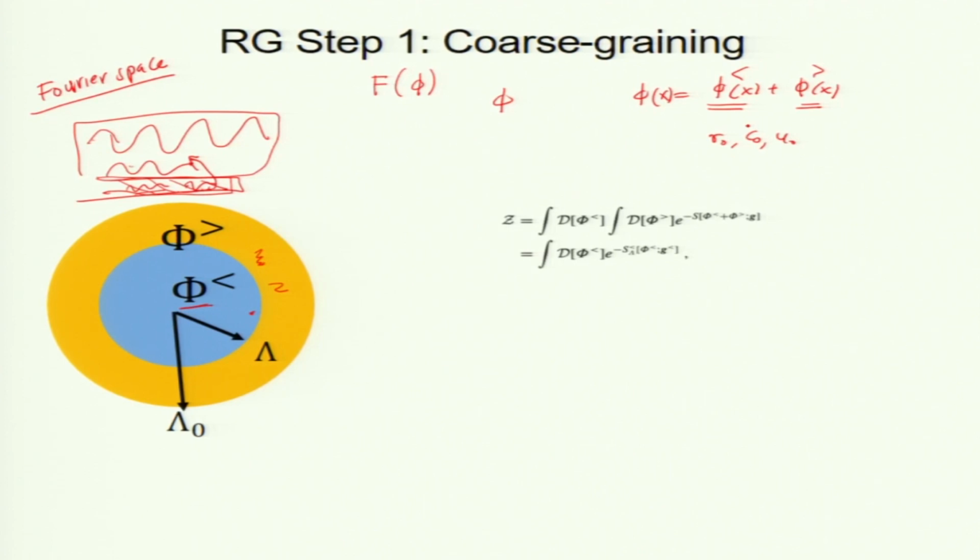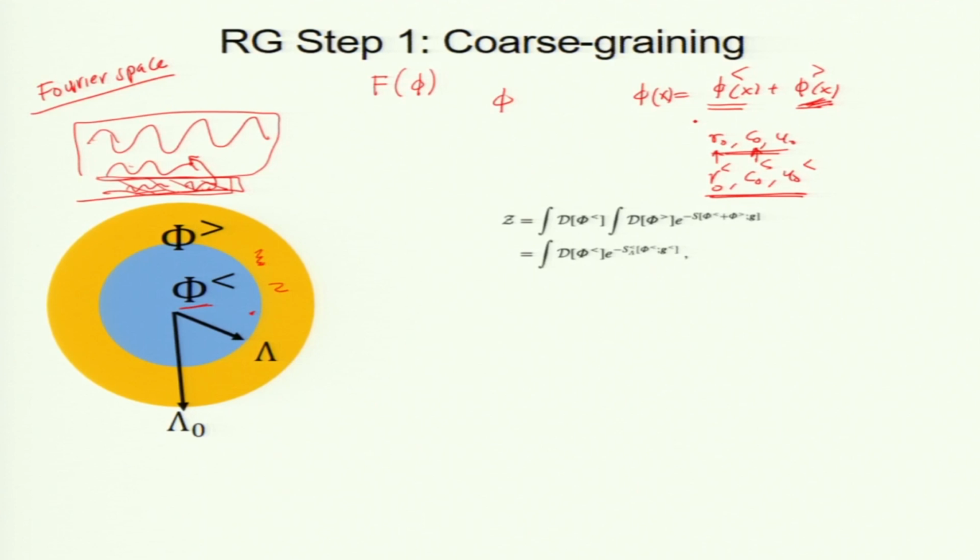Remember that phi 4 theory. Now, when I take these fields out, these parameters will be different numbers. We call them R less, C naught less, U naught less. So, after my operation of coarse graining, my parameters would have changed. In fact, I am going to demonstrate how they have changed.